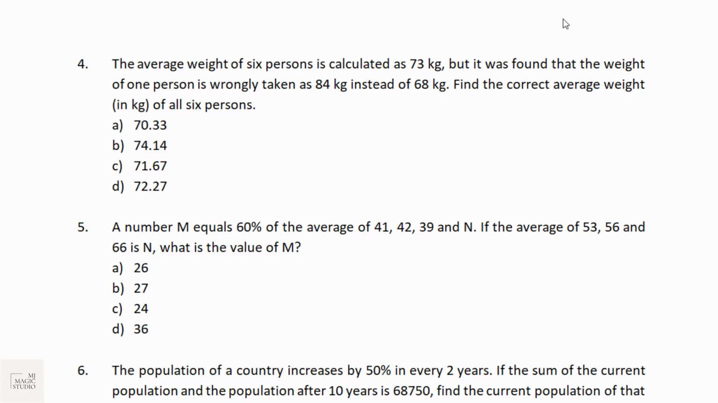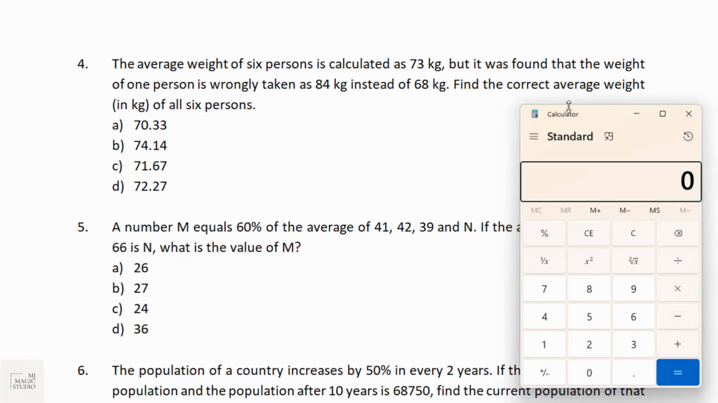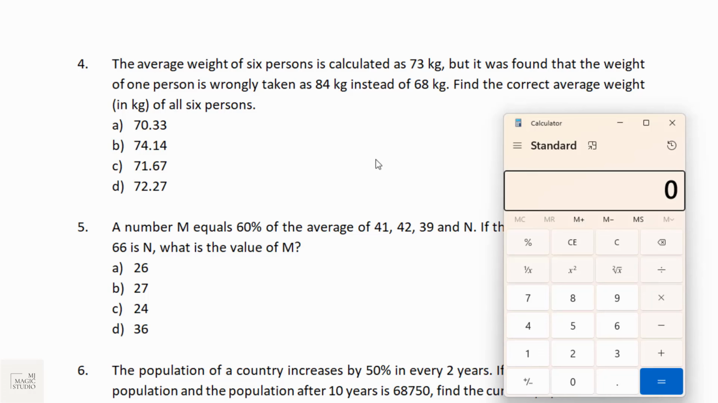So I'll try to do it with the on-screen calculator only. Let me have this calculator. The average weight of 6 persons is calculated as 73 kg, but it was found that the weight of one person is wrongly taken as 84 instead of 68. So 84 minus 68 is 16.